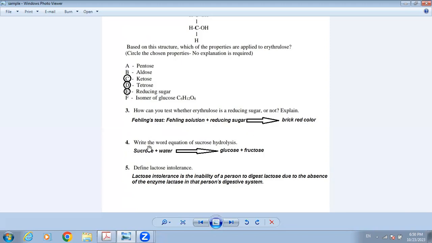Question number 4. Write the word equation of the sucrose hydrolysis. Hydrolysis is breakdown or digestion. It takes place in the presence of water and certain enzymes in our digestive system. When sucrose breaks down, it produces glucose and fructose. The last question, define lactose intolerance. Lactose intolerance is the inability of a person to digest lactose due to the absence of the enzyme lactase in that person's digestive system.